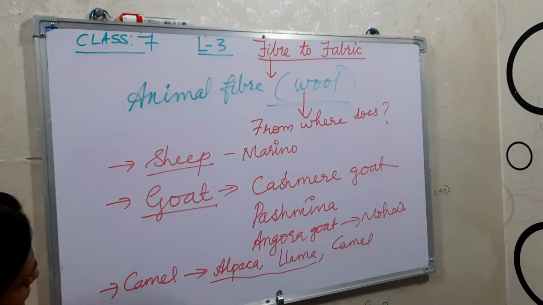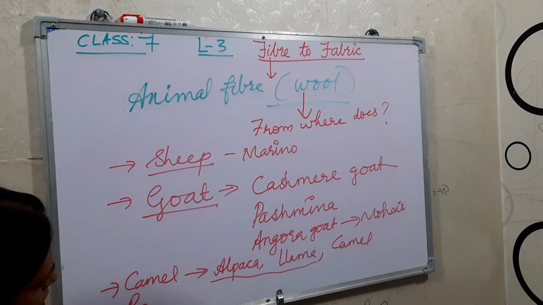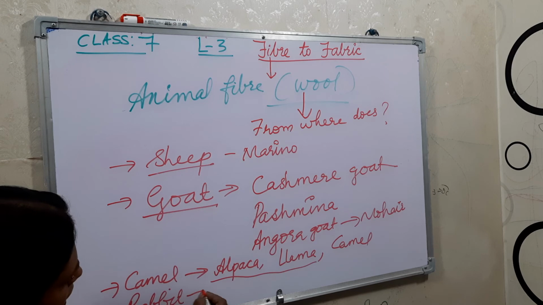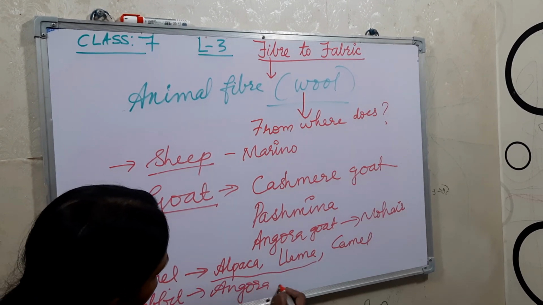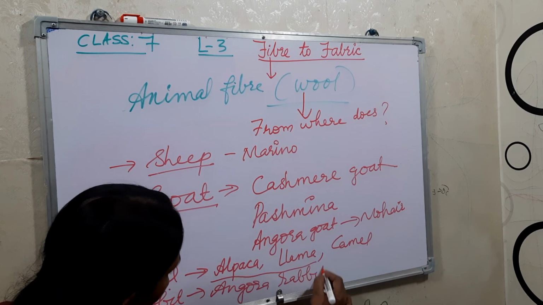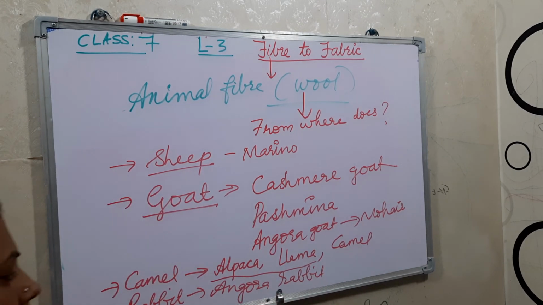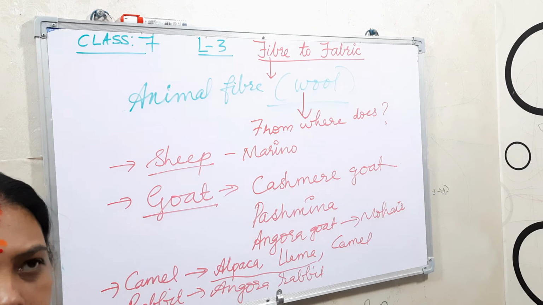Then we can say some rabbits, the Angora rabbit. It gives wool.